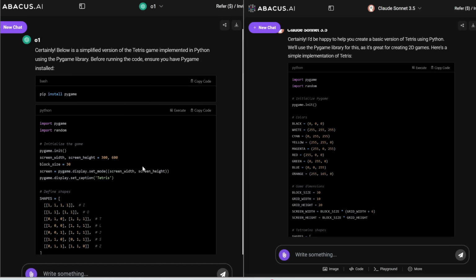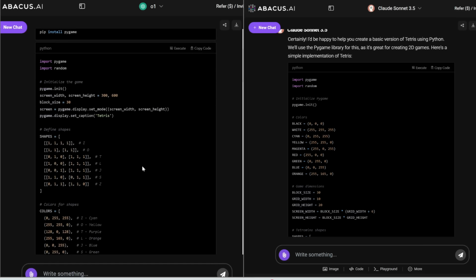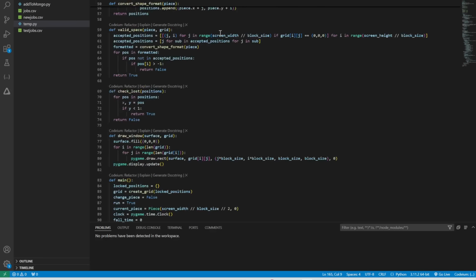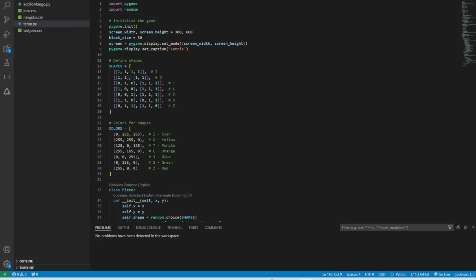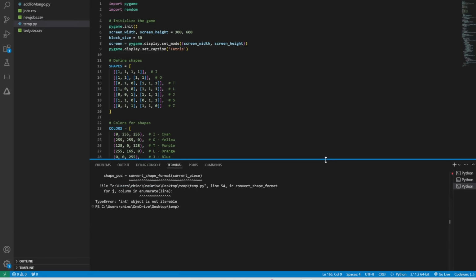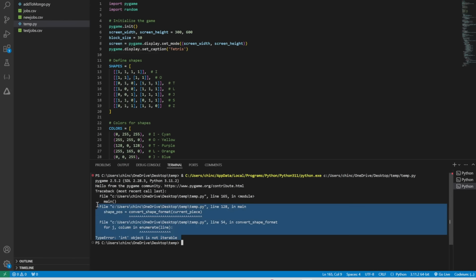Now, assuming I already have Pygame installed, which I do, next let's copy this code and paste it in an empty Python file and then click run. Let's see if this works. Oh my goodness, and it crashes. Now, by the way, I have not seen any other AI model get this zero shot. So all of the leading models out there, including GPT-4o, including Claude 3.5, could not get a fully functional Tetris game in one shot. All right, so let me give this one more chance.